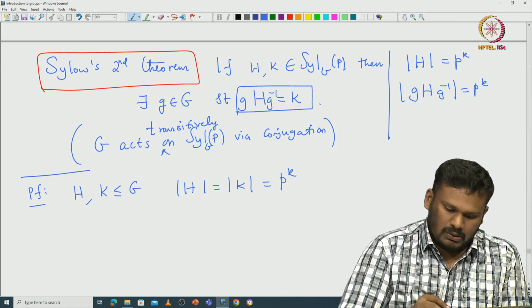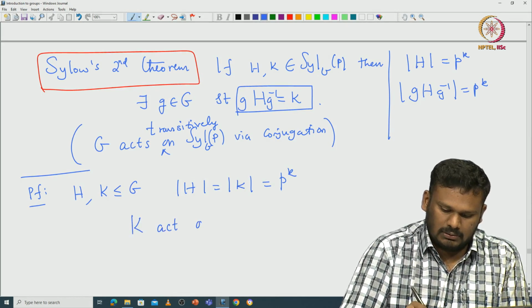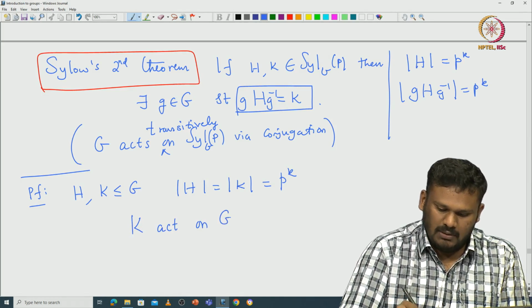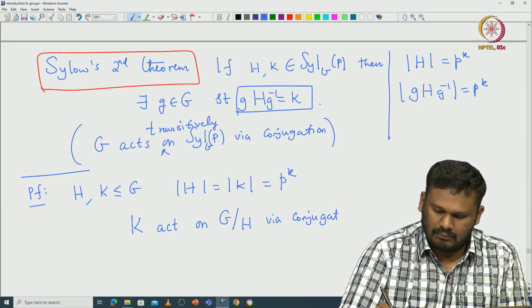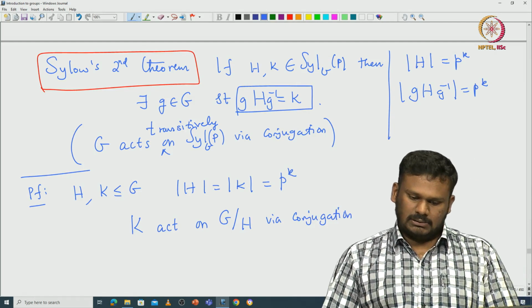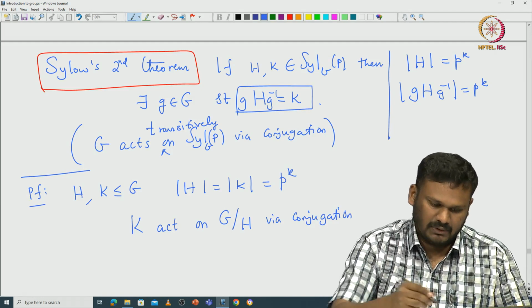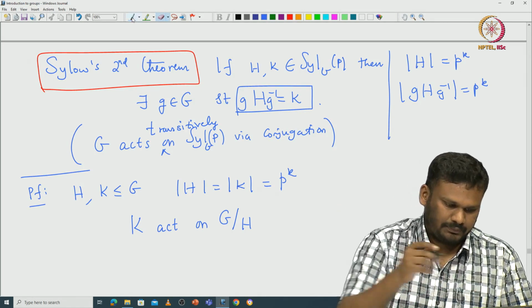Then what you can do is make K act on G modulo H. This is not via conjugation, this is just by multiplication.